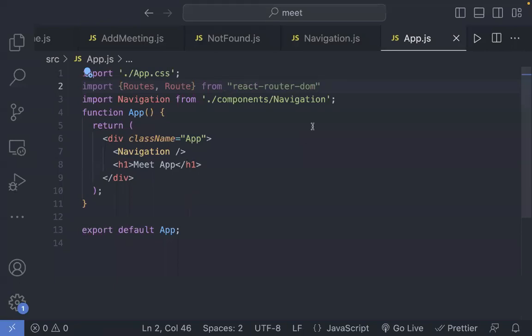Defining the routes is pretty easy and simple. I hope you all remember that. Do you all remember that? Yes or no in the chat box, please. Do you all remember that? Yes or no?